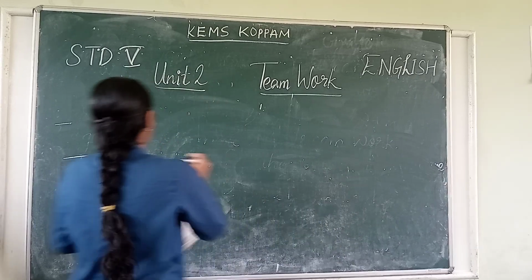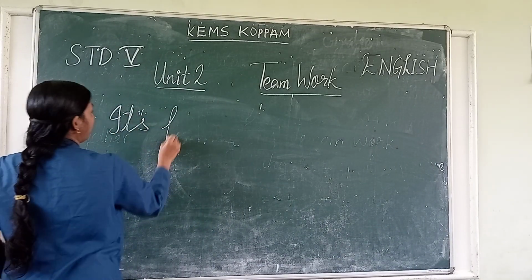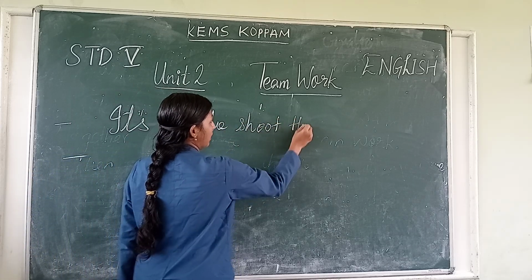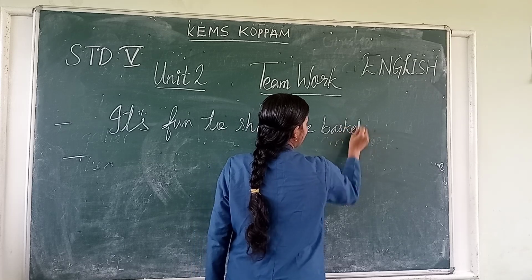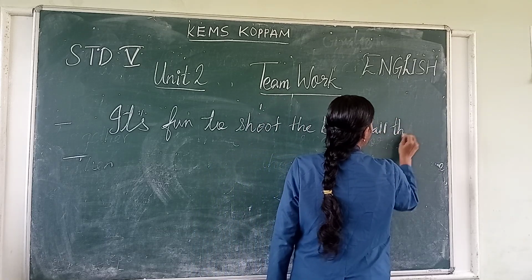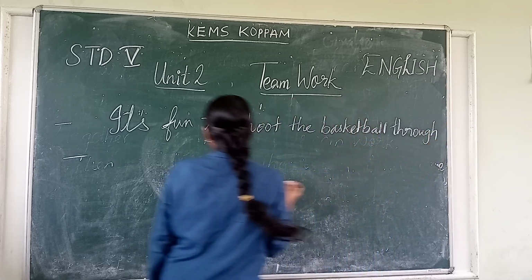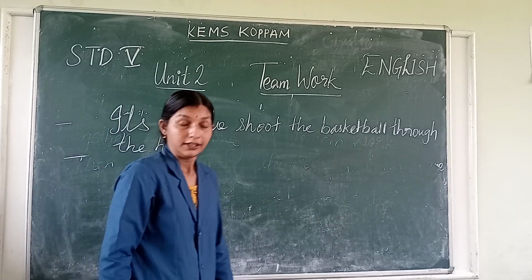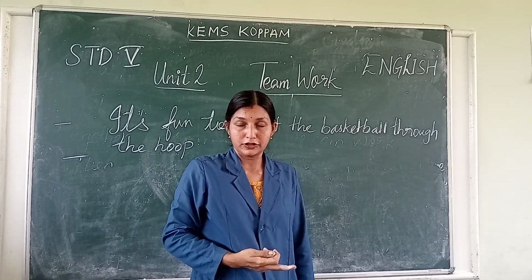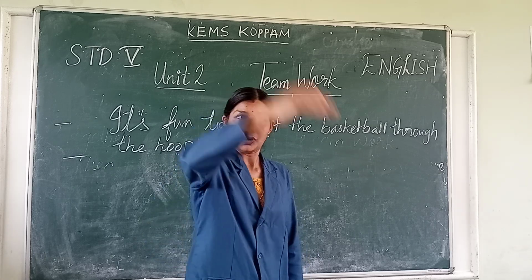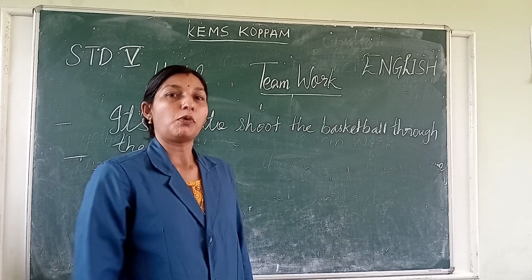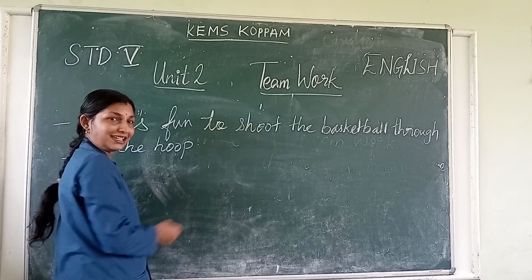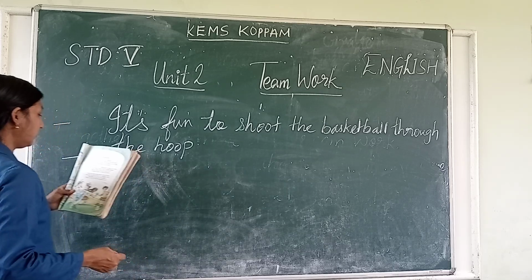Okay, so it's fun to shoot the basketball through the hoop. Hoop means what? You might have seen there's a big ground net for throwing the ball in the basket. That's called the hoop. It's really fun, right? To shoot the basketball through the hoop.